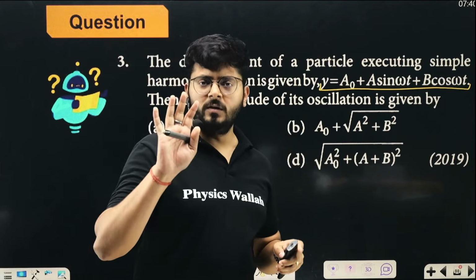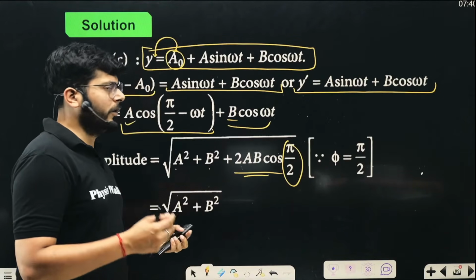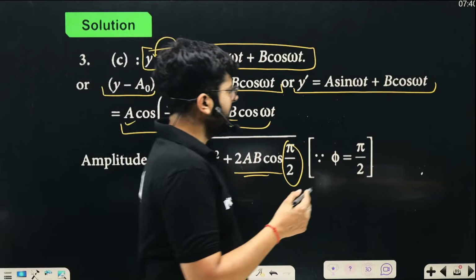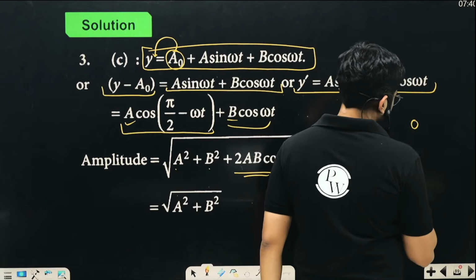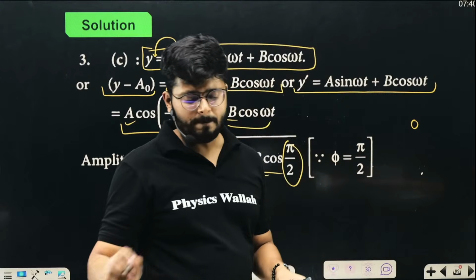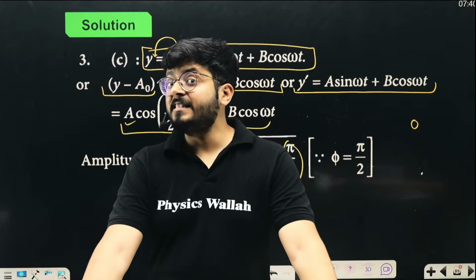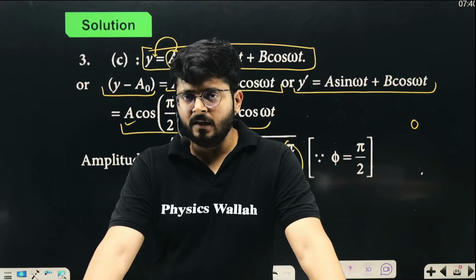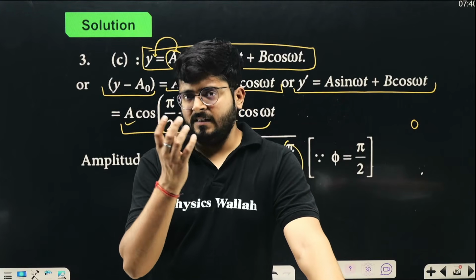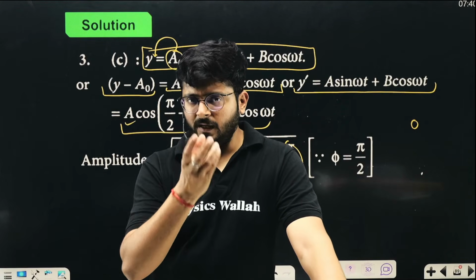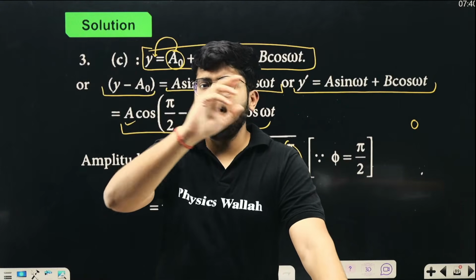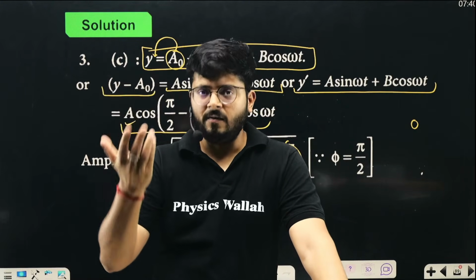Because this particular displacement of the particle is coming as a combination of two different equations. Or you can think of it this way. For example, the assembly prayer happens in the morning. Sometimes there is a kid who performs the prayer and all the rest of the kids recite after him.